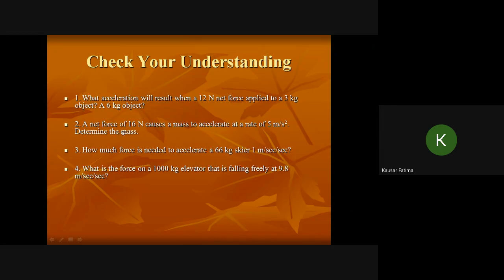Second question. A net force of 16 Newton produces an acceleration of 5 meter per second square. You have to determine the mass. How much force is needed to accelerate a 66 kilogram object to 1 meter per second square? What is the force on a 1000 kilogram elevator that is falling freely at an acceleration of 9.8 meter per second square? 9.8, you can round it off and take 10.